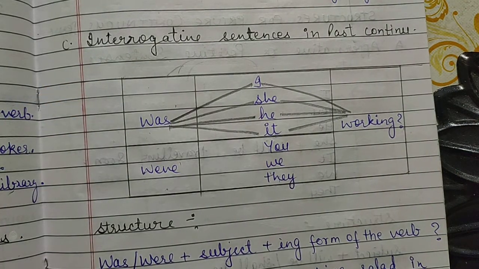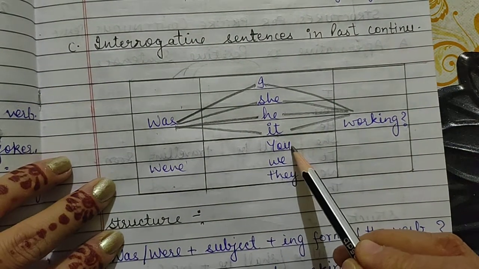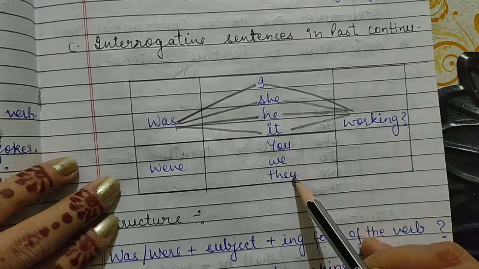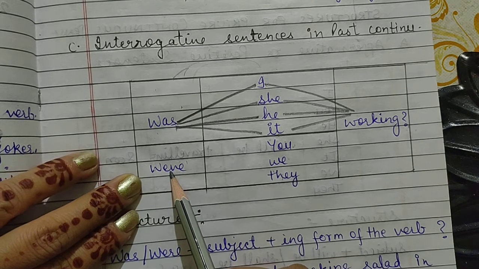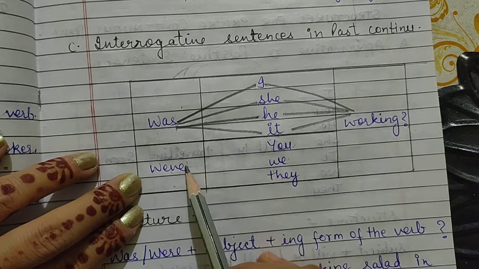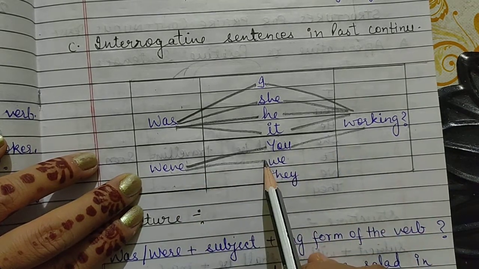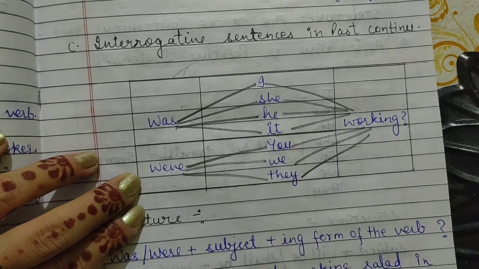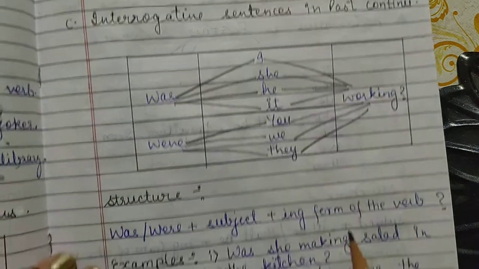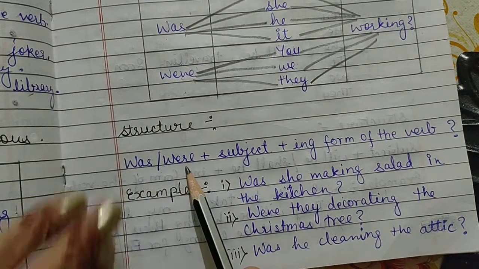Now if your subject is plural, like you, we, they, or any noun name, you will use were with these subjects. Were you working? Were we working? Were they working? And a question mark. All right. Now, according to the subject, let's see. Was and were in the first position.